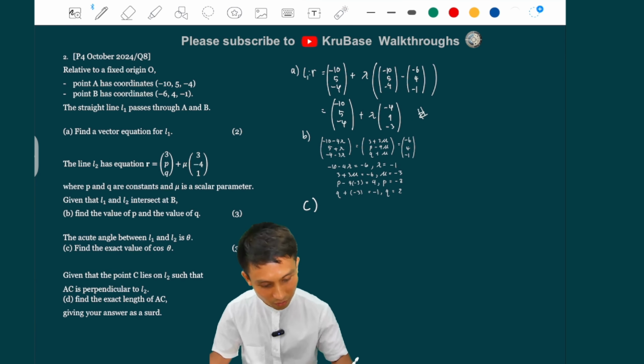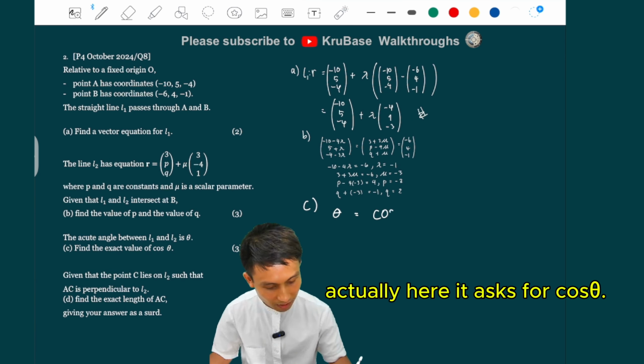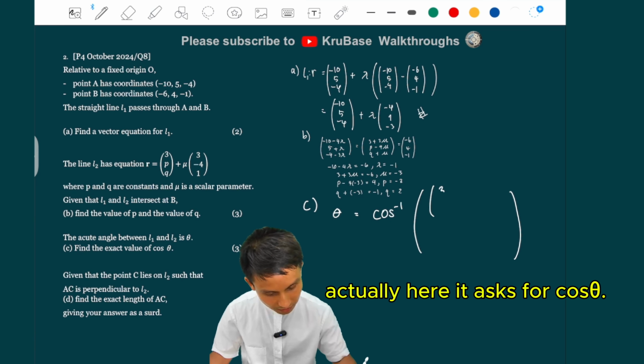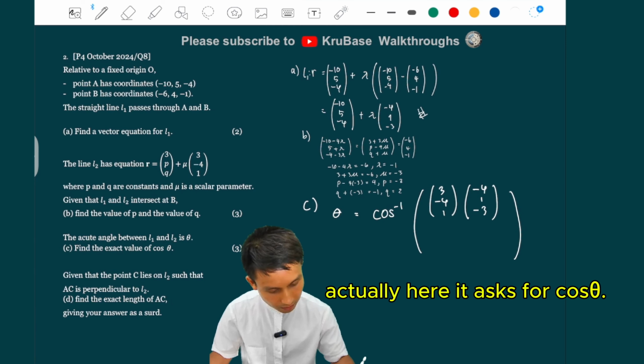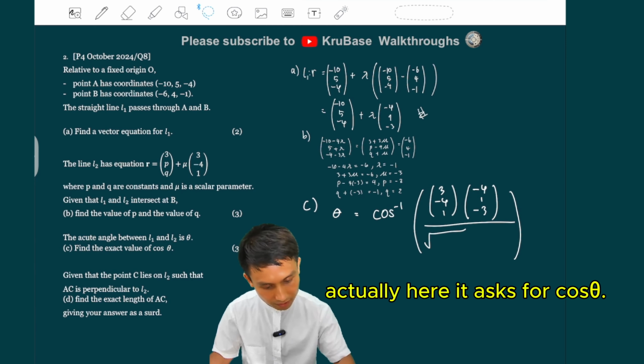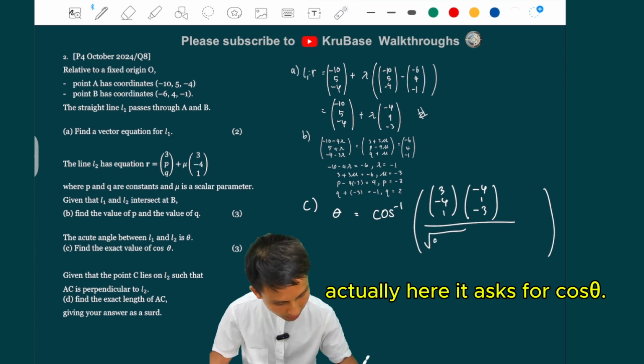Again, I'm going to do theta equals arccos and all that. So the dot product is between 3, minus 4, 1 and minus 4, 1, minus 3. And then the magnitudes, which go like 9 plus 16 plus 1 times 16 plus 1 plus 9.